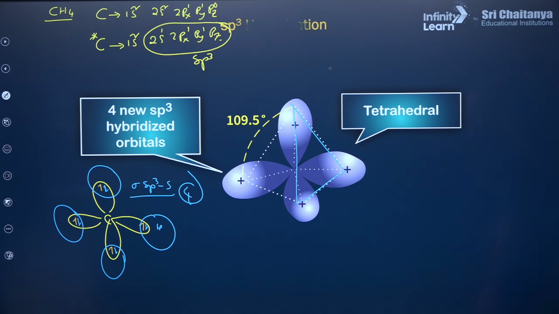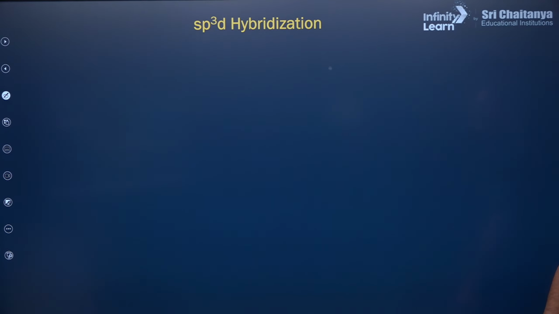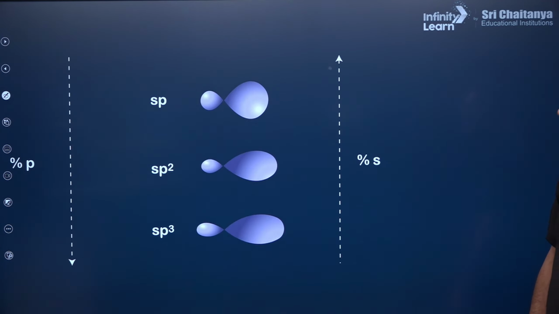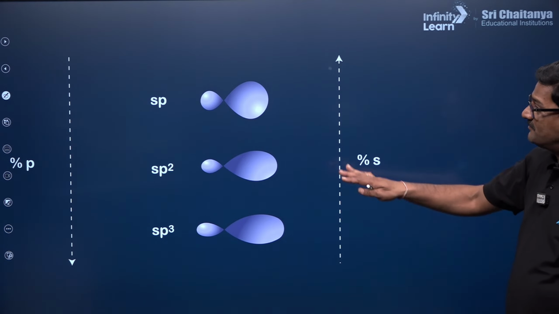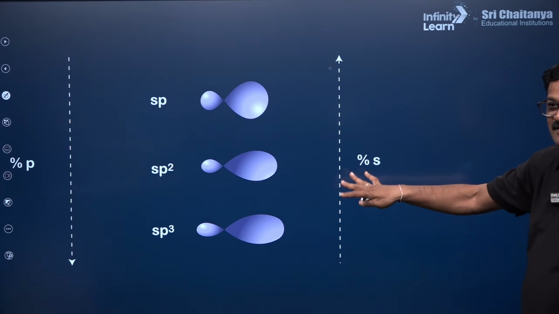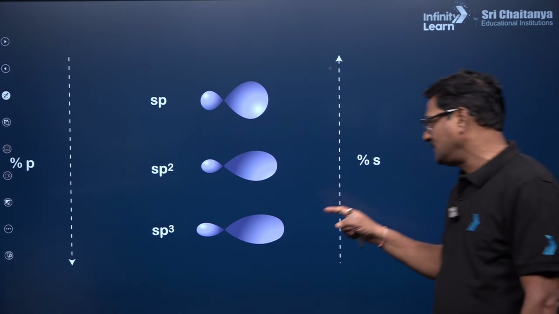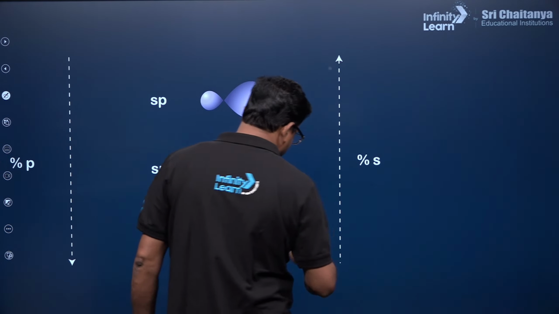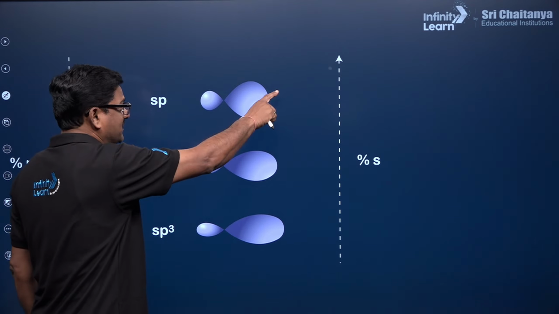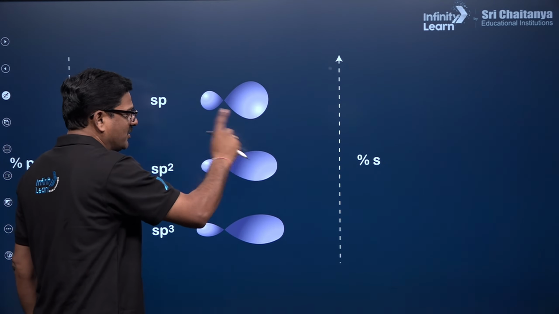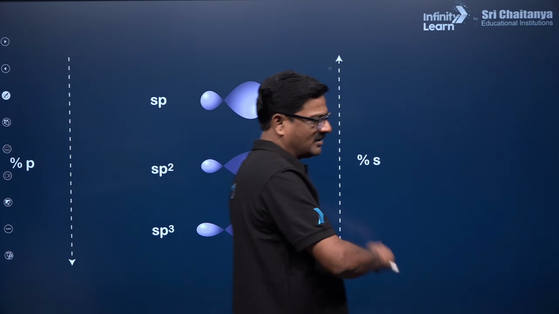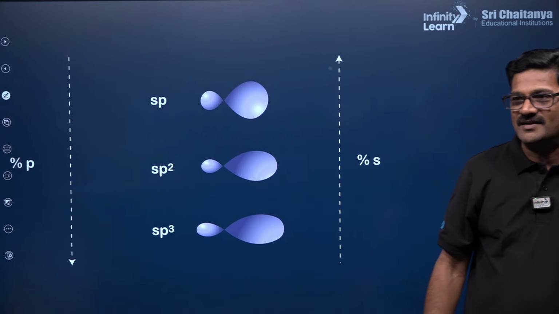And you can see it is sp3 hybridization, and sp3d hybridization. In these, you can have the percentage of p character and the percentage of s character. So Janishiga, about your doubt: for sp the percentage of s character is 50, for sp2 it is going to be 33.33, and for sp3 it is going to be 25%, right?